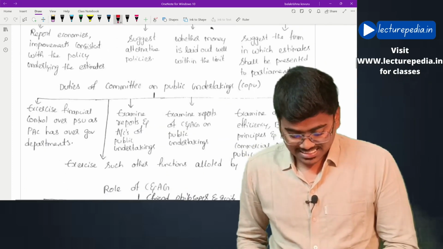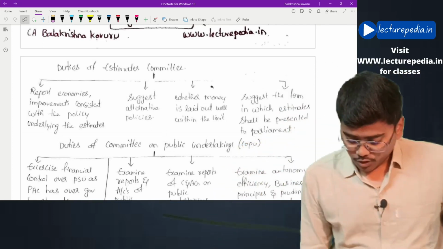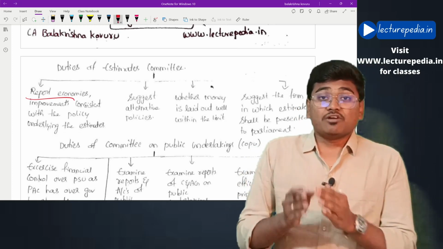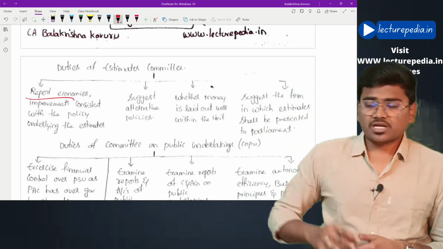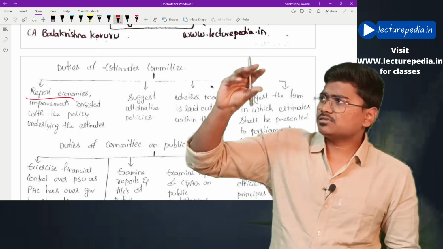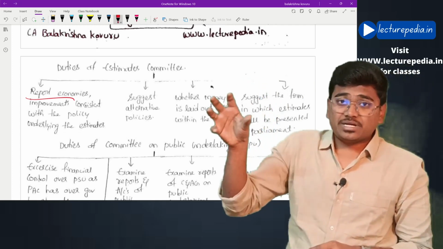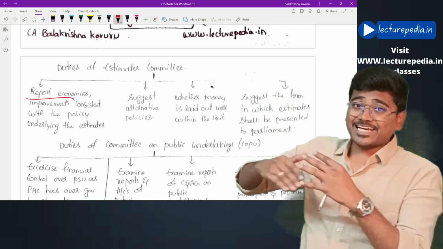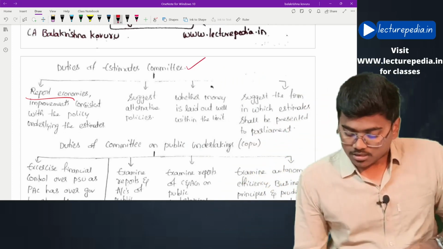Coming to the duties of the Estimates Committee. What are the duties of the Estimates Committee? First of all, it will report whether there are any economies or whether there are any developments possible for the policies that have been made. Based on the estimates, let's say the government wanted to take up a certain program. For conducting this program, a certain amount of expenditure is estimated. With that amount of estimated expenditure, whether any improvements can be made to that policy, whether any economies can be achieved in that policy, that will be verified by the Estimates Committee.